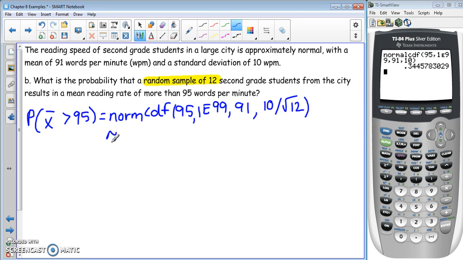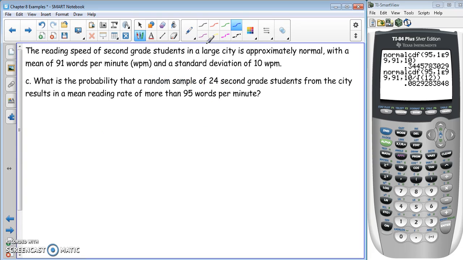So let's calculate that. So I'm going to just do second, enter, because it's almost the same. And then I am going to change this last one to divided by the square root of 12. So I get 0.0829.